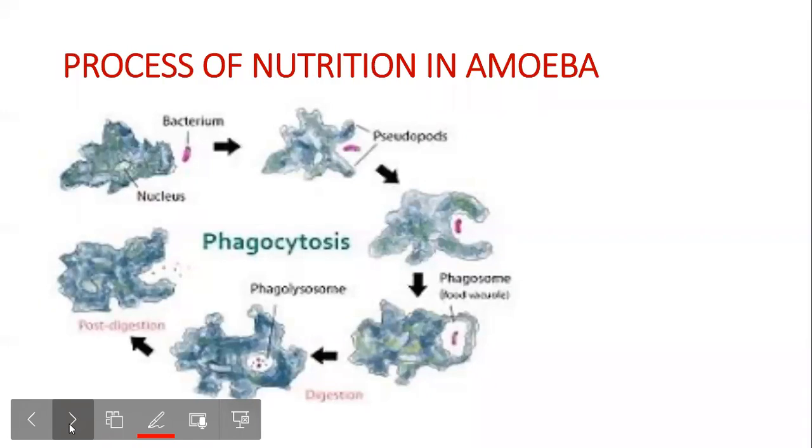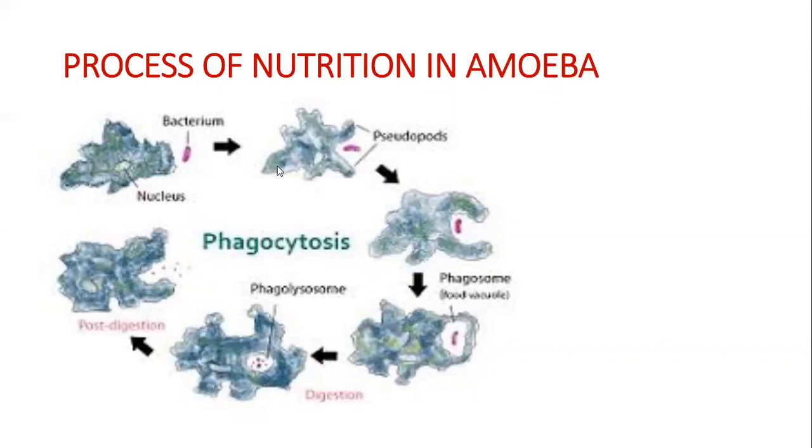Now coming to the process of nutrition in amoeba. So what happens in amoeba? Here you can see this is the food for amoeba, that is the bacterium. Imagine amoeba is like this.